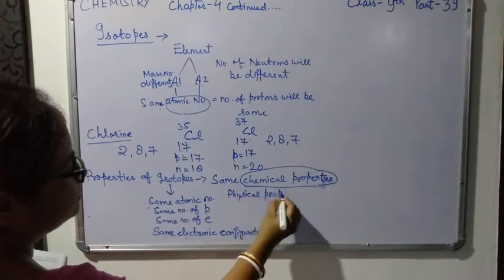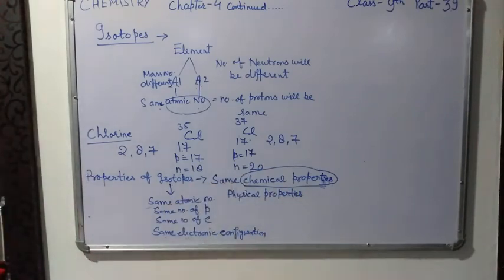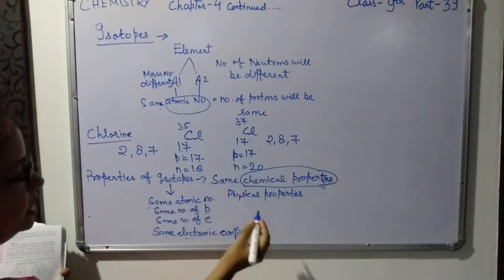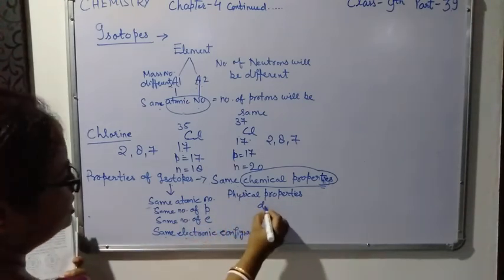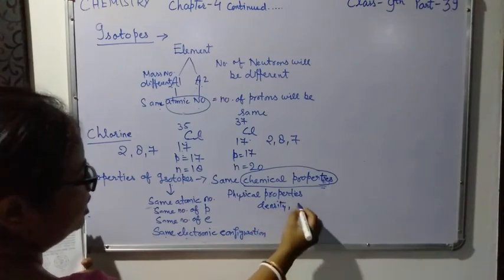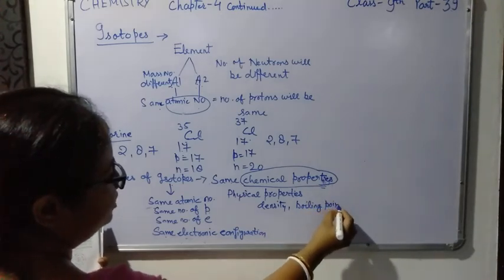Physical properties. Isotopes differ in a few physical properties. I am not saying that all the physical properties will be different, only a few will be different. For example, density and boiling point can be different.